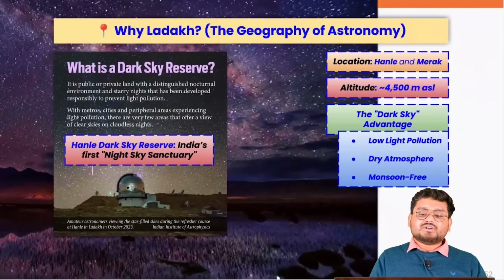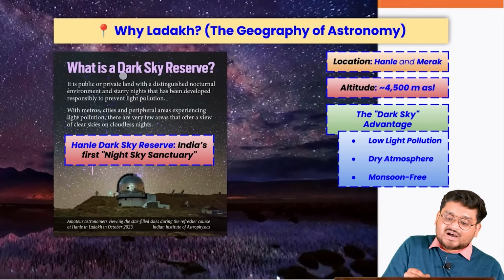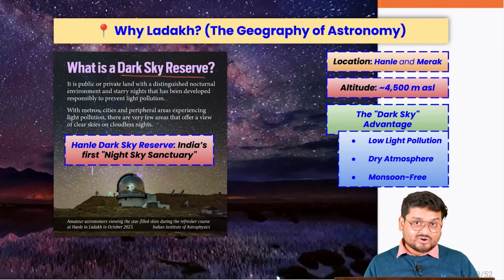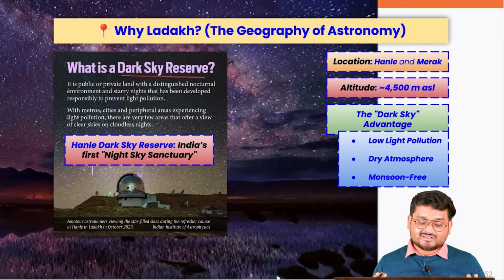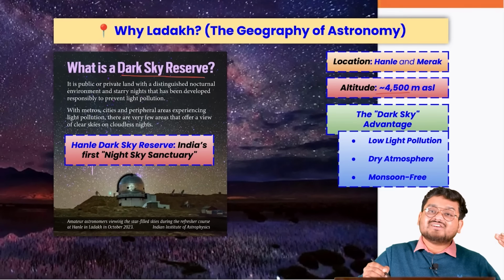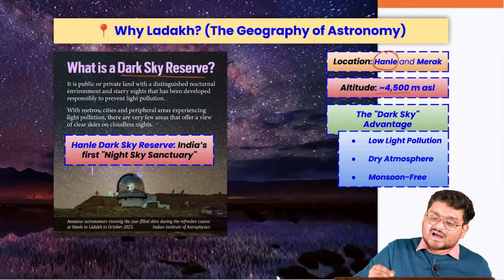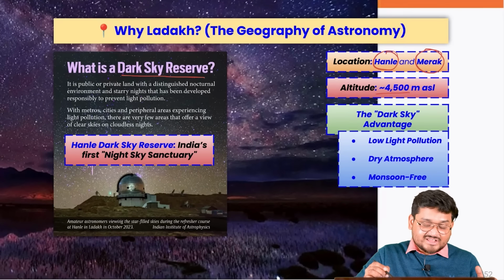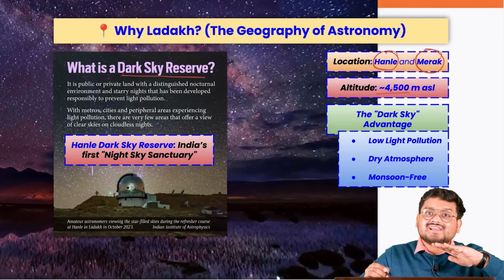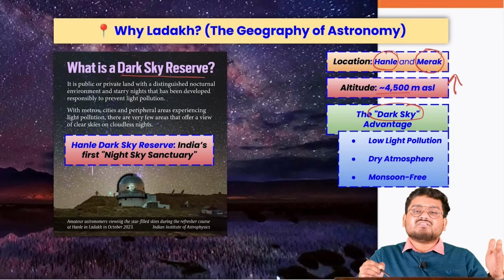Now, when we talk about the Ladakh region, it is known as the Dark Sky Reserve, because if you have seen the geography of Ladakh, it is located 4,500 meters above sea level. Especially locations like Hanle and Merak in Ladakh are areas with extremely clear skies at a very high altitude, where we have the dark sky advantage.